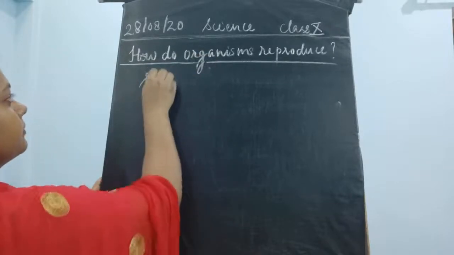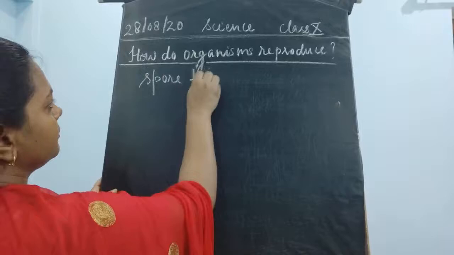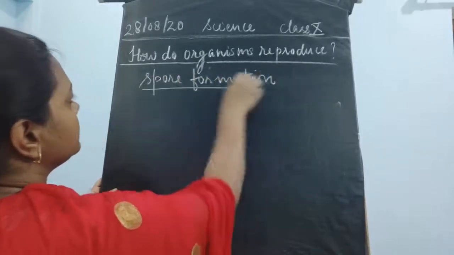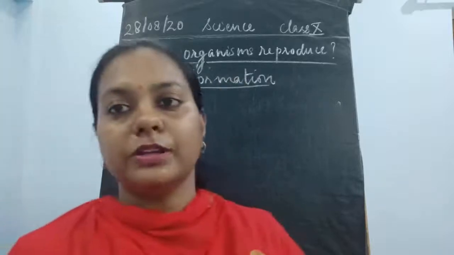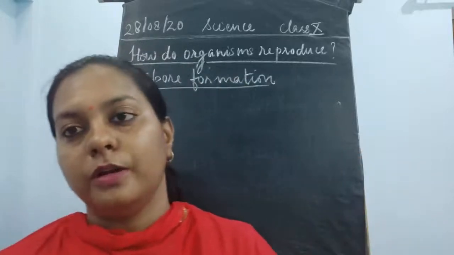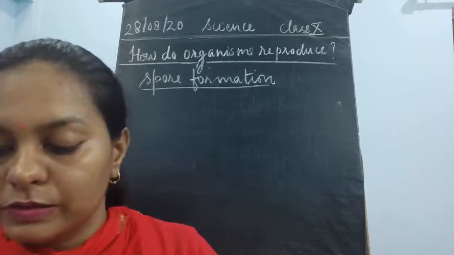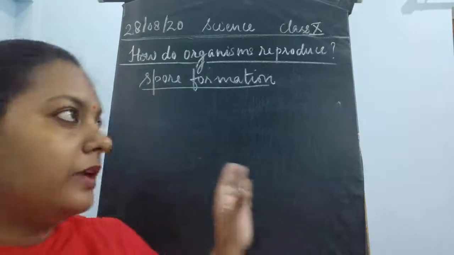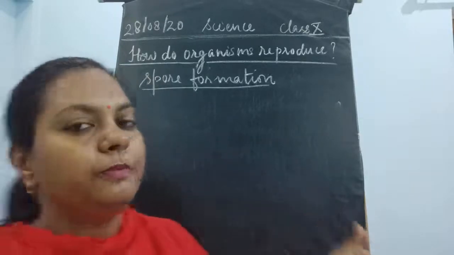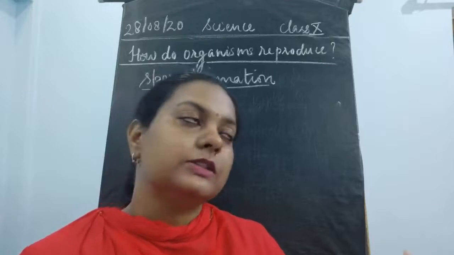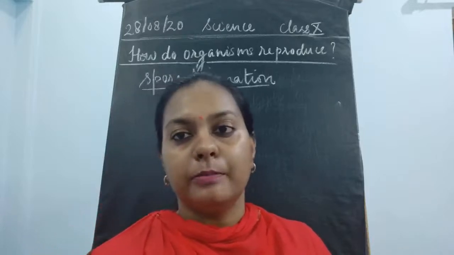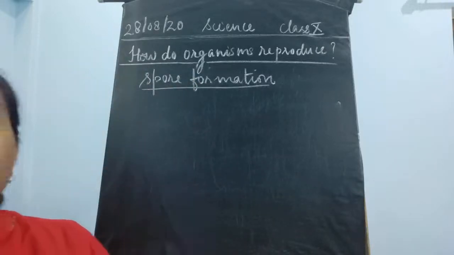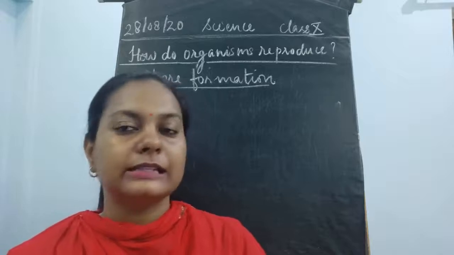This is the next form of asexual mode of reproduction, which is spore formation. Now, what are these spores? In this method, the mature fruiting body is going to burst open, and then it is going to form a new plant, a new fungus, which grows into a fully grown plant. Spores act as seed-like structures.